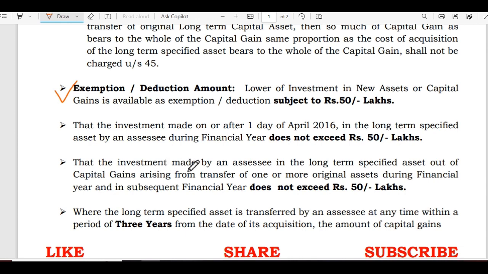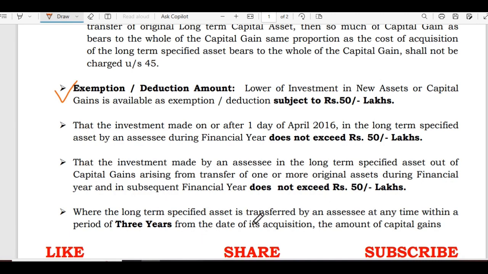That the investment made by the assessee in the long-term specified asset out of capital gains arising from transfer of one or more original assets during financial year and in subsequent financial year does not exceed Rs.50 lakhs.